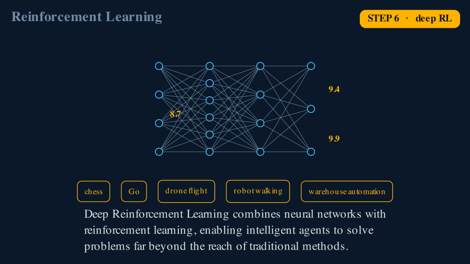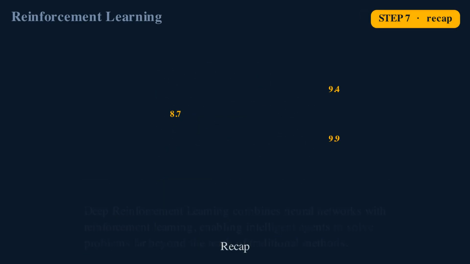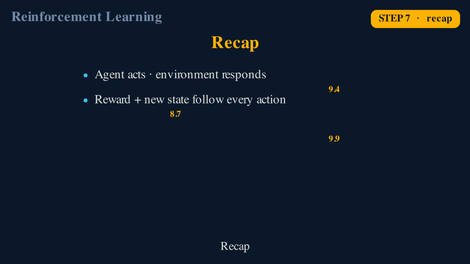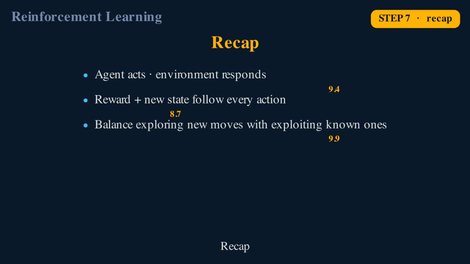Let's recap. An agent acts inside an environment. Every action returns a reward and a new state, and trial and error slowly turns that feedback into strategy. Q values store what actions are worth, and neural networks replace the table when the world gets too big.